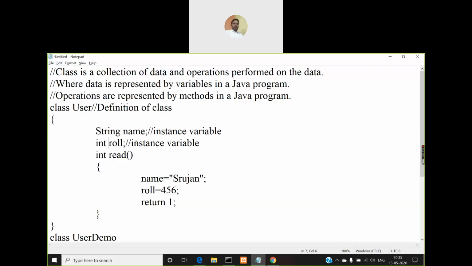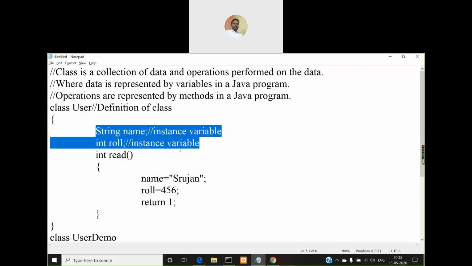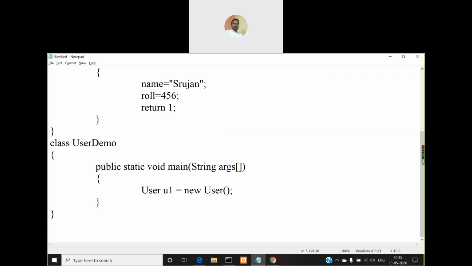But if it is a string type, then it will be assigned a value called null. So depending on what type of instance variables you have created in your class, all those instance variables will be initialized with some value. If it is a string, it will be initialized with a null value. If it is a numeric variable, like integer or float or double, it will be assigned 0.